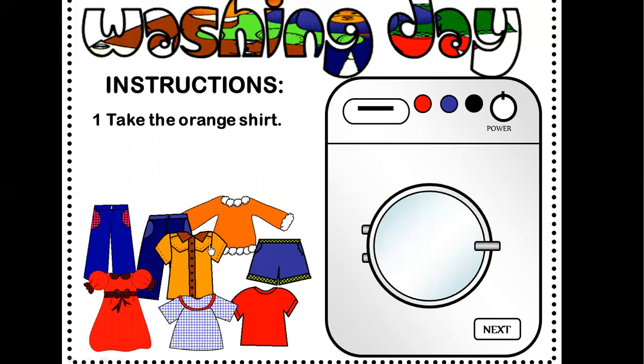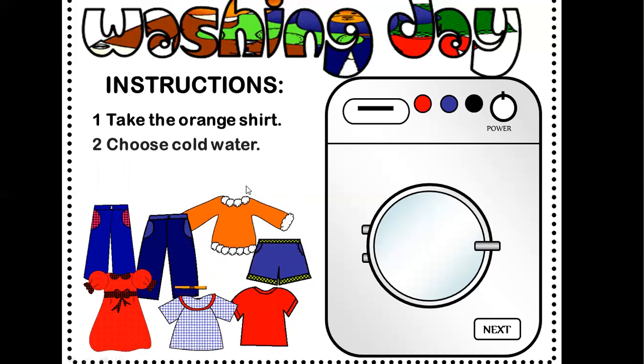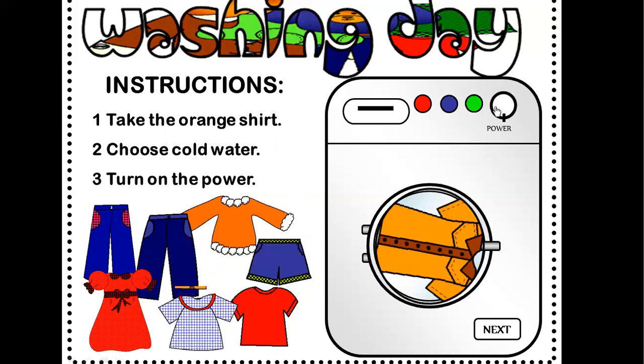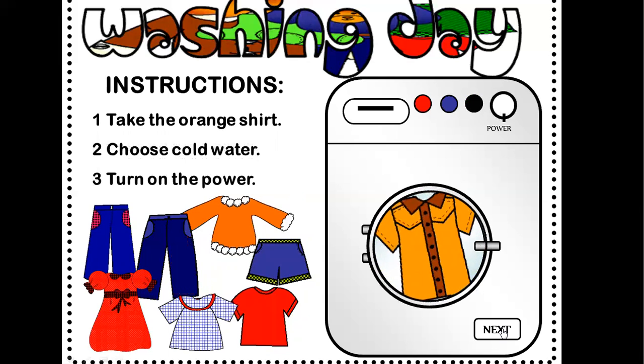Great. Next. Take the orange shirt. Where is it? I think it's here. Yes, exactly. Choose cold water. Yes, exactly. And then turn on the power. We are playing, my friends. Okay. And now we are washing this.